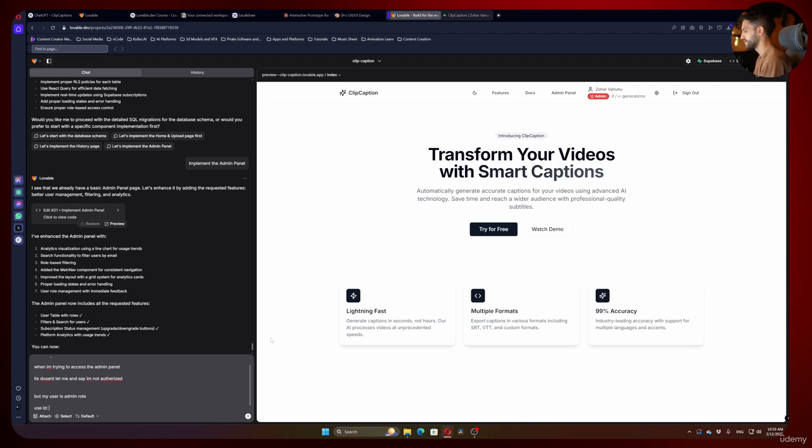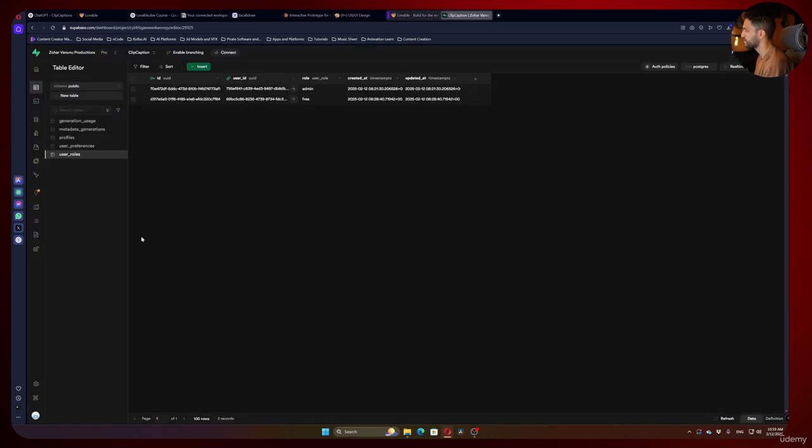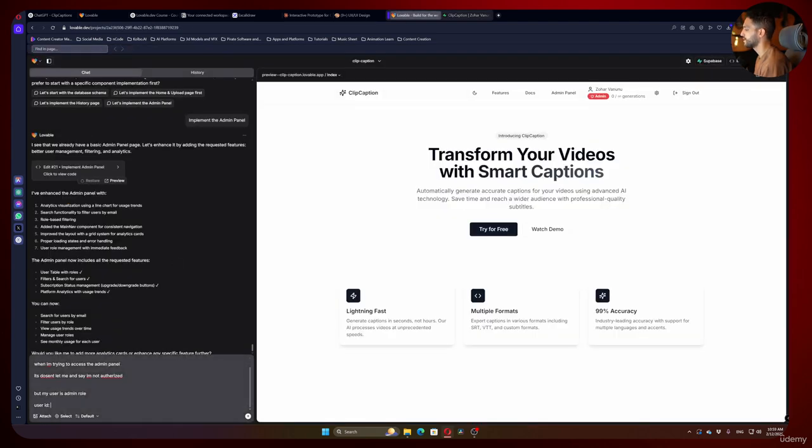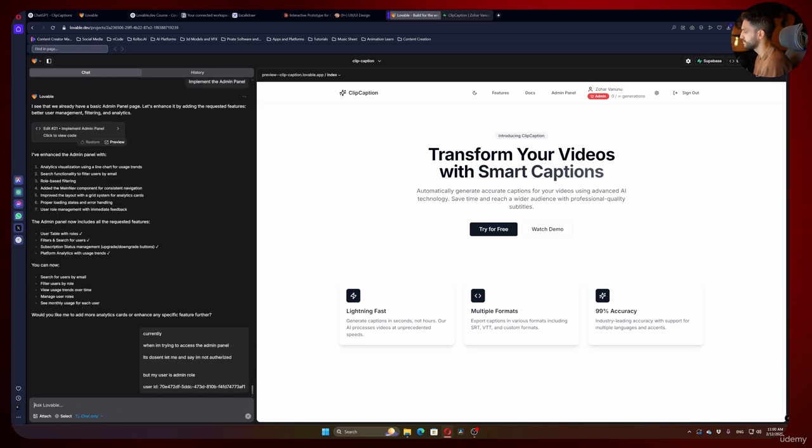User ID. Okay, now what is user ID? It's basically the address for your user in Supabase. This is how we can communicate with Lovable and tell him, hey, this specific user, whose user ID is this one, okay? So we want to copy that and get back and paste it here. And let's do it in chat mode because I want to understand why it doesn't work. Okay, we're debugging right now. So let's send it and see the result.